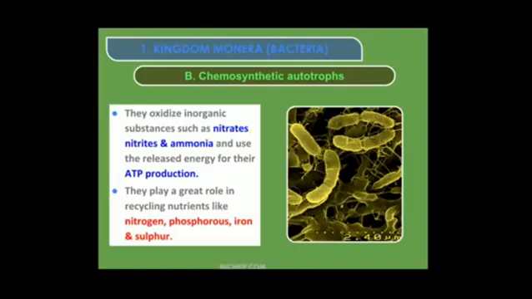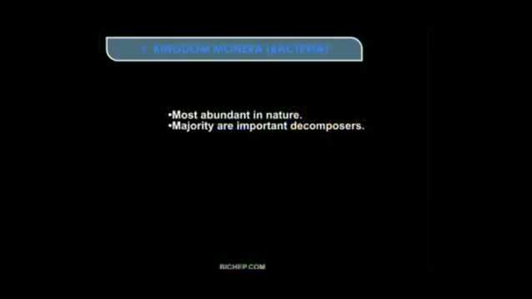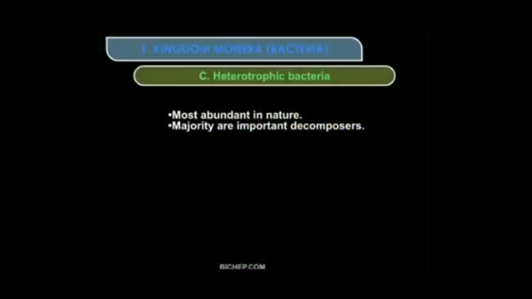In eubacteria there are two types, autotrophs and heterotrophs. In the autotrophs we have studied photosynthetic autotrophs and chemosynthetic autotrophs.